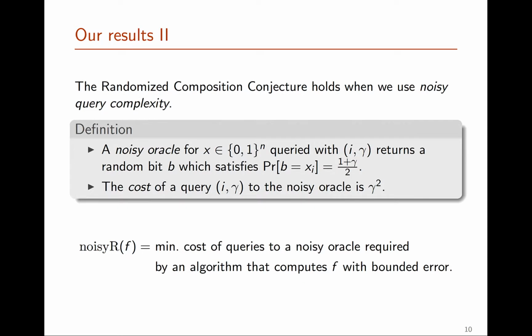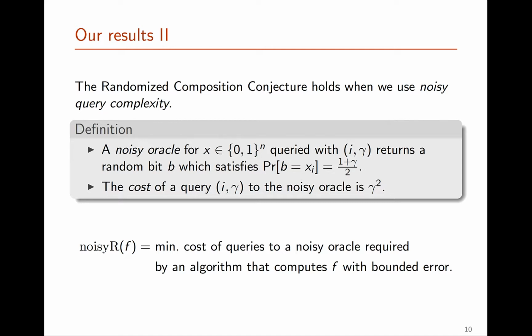Our second main result will show that actually the composition conjecture does hold if we introduce the notion of noisy query complexity. Noisy query complexity is a variation of the standard query complexity model where now we want to give the algorithm, or the entity that is querying the oracle, a little bit more control over those queries. Specifically here, we're going to say that if you have a noisy oracle for x, you can query any bit i of x, but you can also specify a bias parameter gamma.